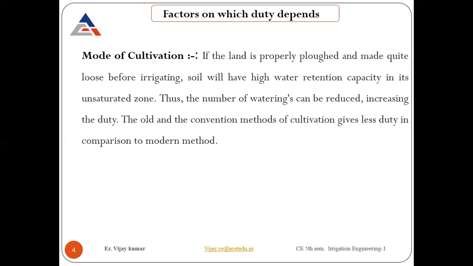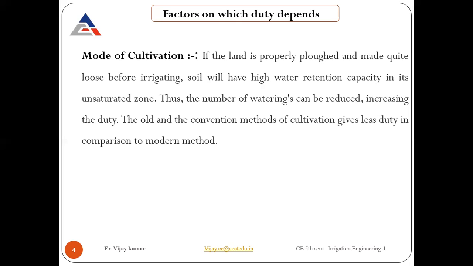Big soil particles get extracted out. Due to that, if you apply water to that soil, the duty will come out to be very less. If it is not ploughed, or very smoothly ploughed, a level surface, in that case you will find water flowing very smoothly and very fast compared to the ploughed land. So that is why the mode of cultivation is also going to affect your duty. I hope it is clear. I think everybody knows these things.